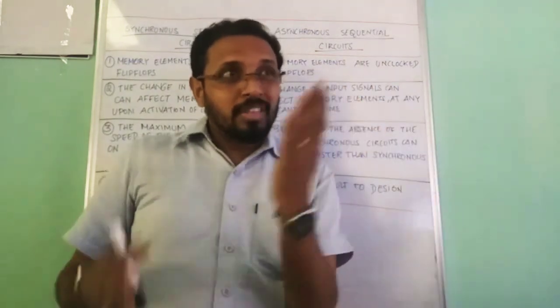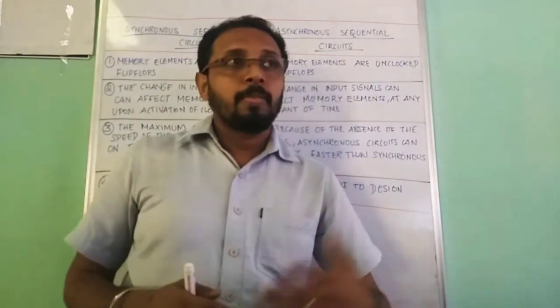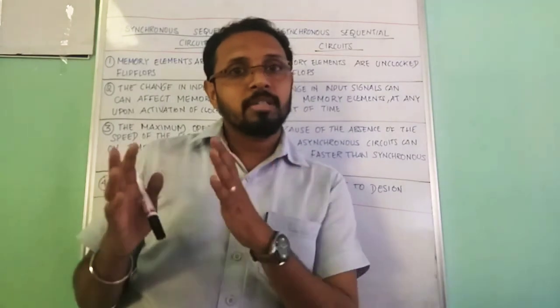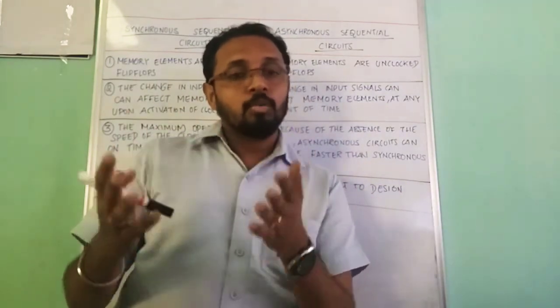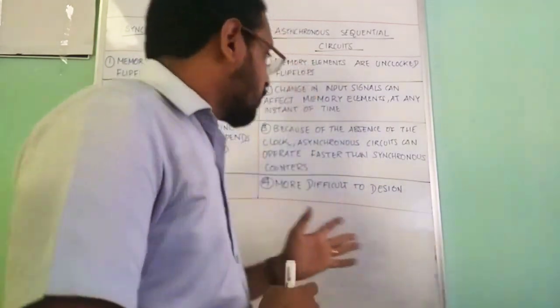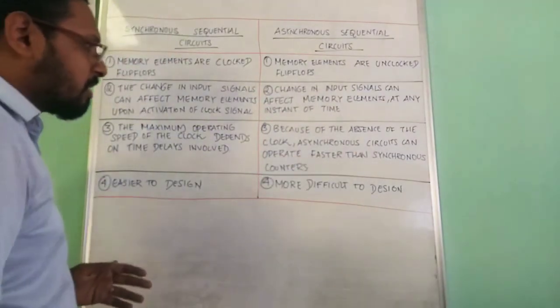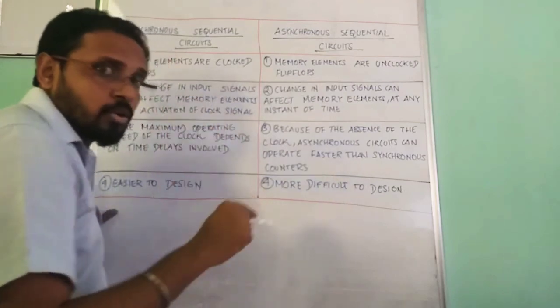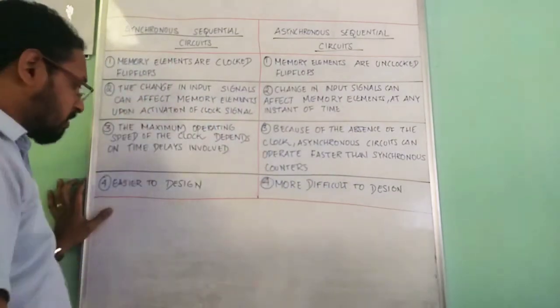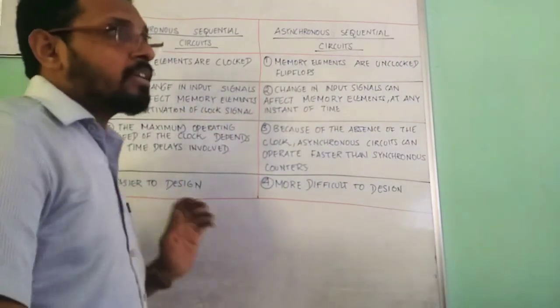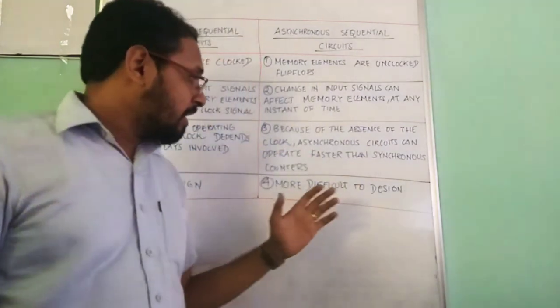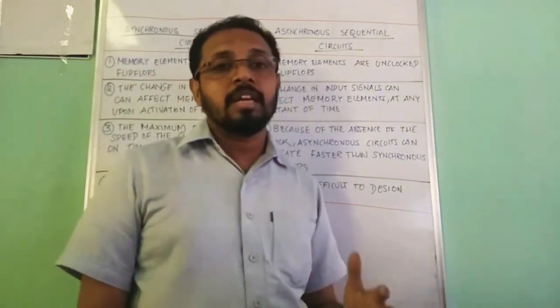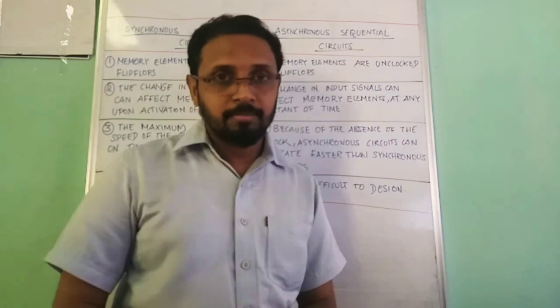The output solely depends on the inputs, right? So it will be faster. And as far as the practical case is concerned, the design will be easier in the synchronous case and difficult in the asynchronous case.